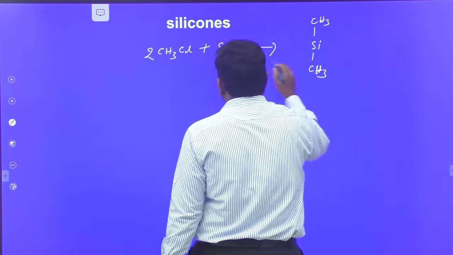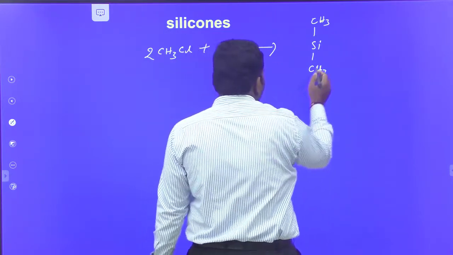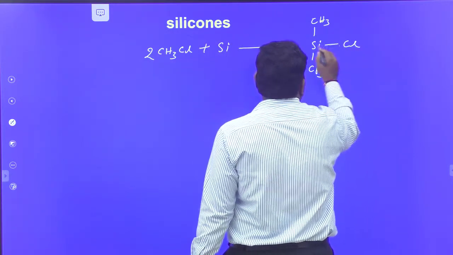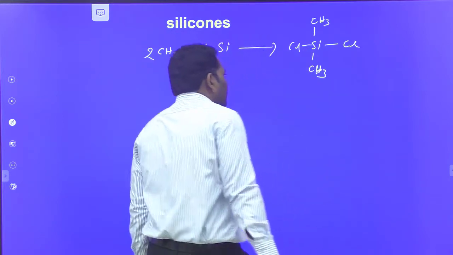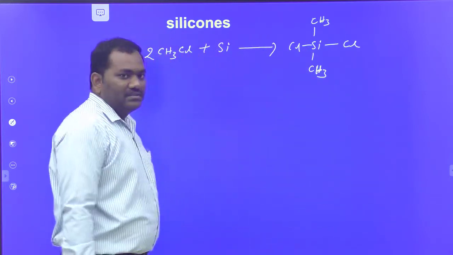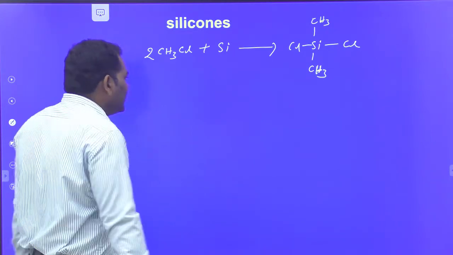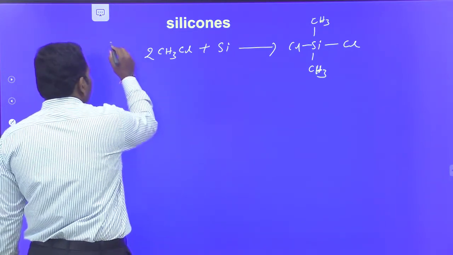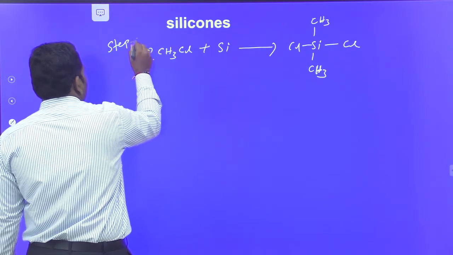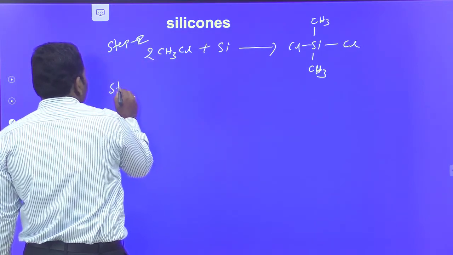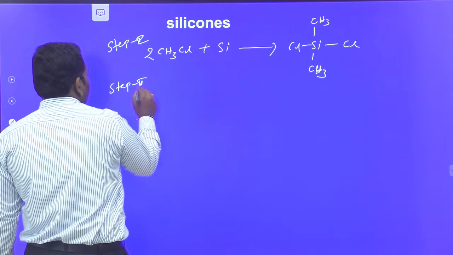Now in this reaction I take methyl chloride reacting with silicon to give methyl silicon chloride. This is the first step, step 1.